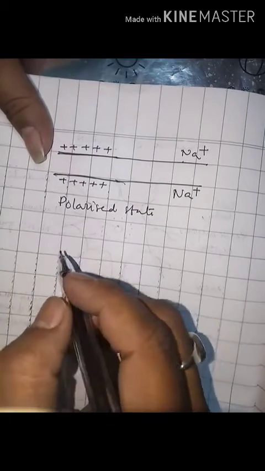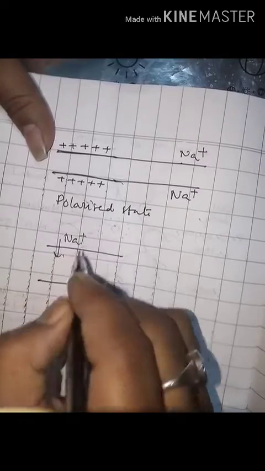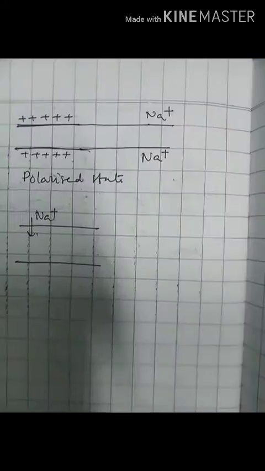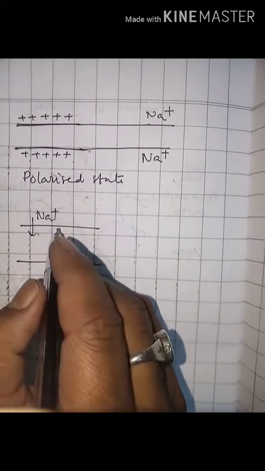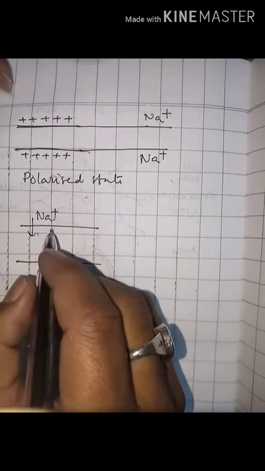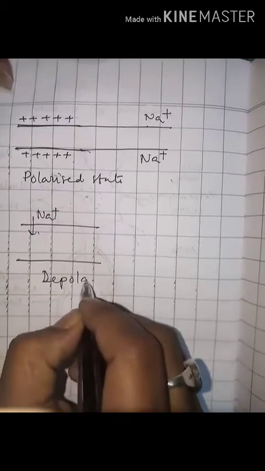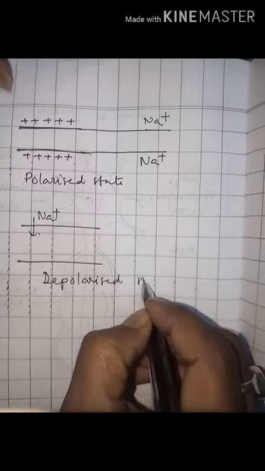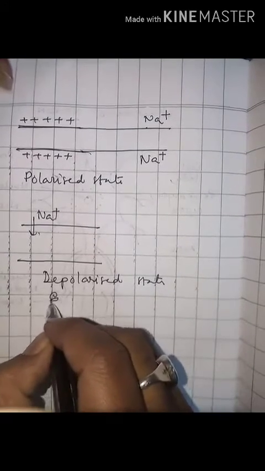So on stimulation, the axon membrane at the spot becomes more permeable to the sodium ion, which moves inward, and the cause of polarization becomes depolarized state. This depolarized state is also known as the excited state.